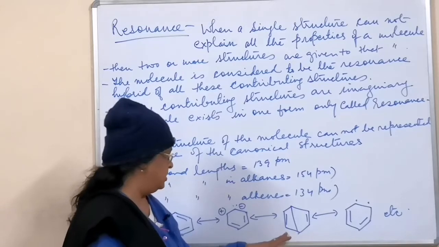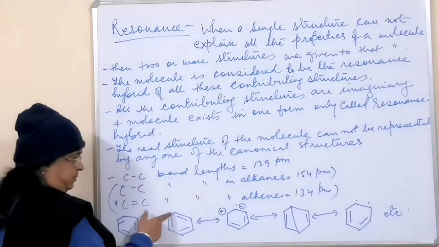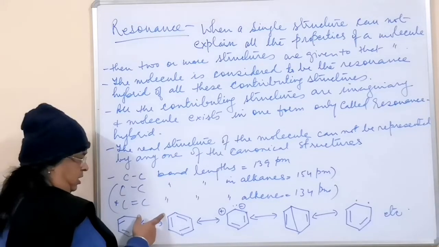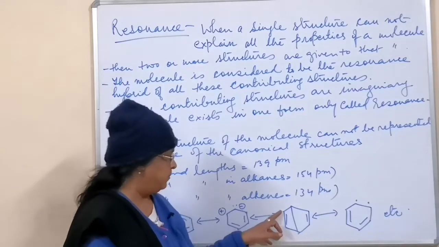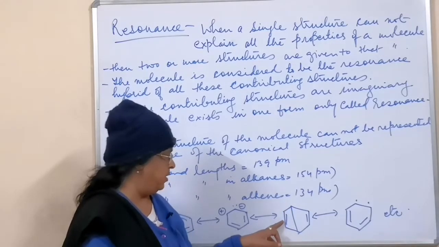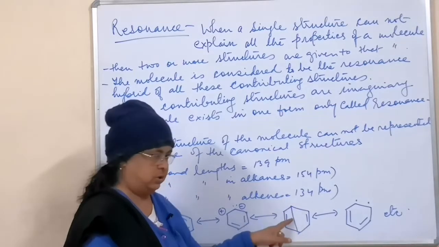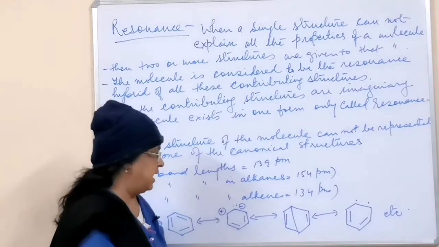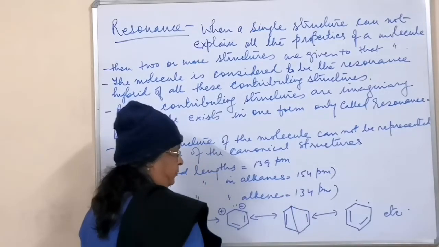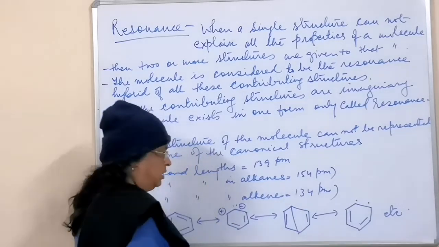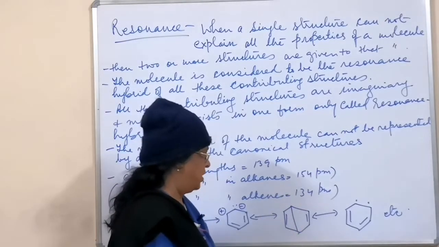Then the other structure is that every carbon atom has one single bond and one double bond. Here this carbon has a single bond and a double bond, and this carbon has one single bond and these are the two bonds. So it can be written in different forms, this way, that way, this way. It can also be written in many ways, and those will also be resonance structures.